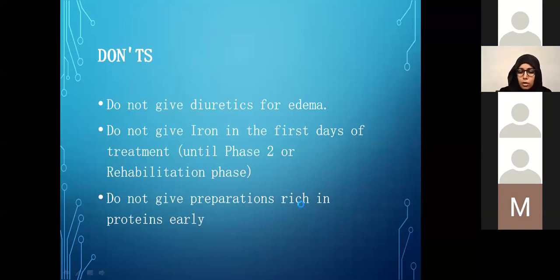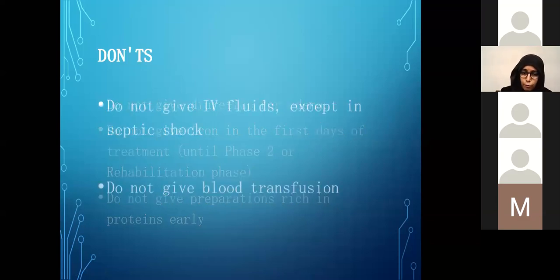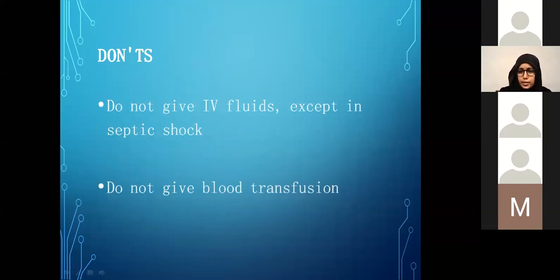We never give them preparations rich in proteins early in the feeding rehabilitation. We focus on more glucose and fat in the early phases, and only after their electrolyte imbalances are corrected and their appetite has resumed do we start adding proteins gradually to their diet. We should never use IV fluids except if they are unconscious or in shock. We never give them blood transfusion, again because it just increases the oxidative load, unless they are actively bleeding and the shock is resistant to crystalloids.